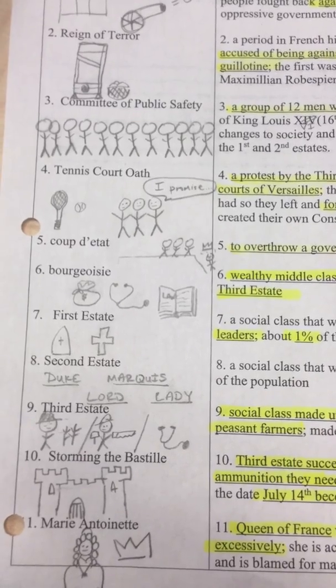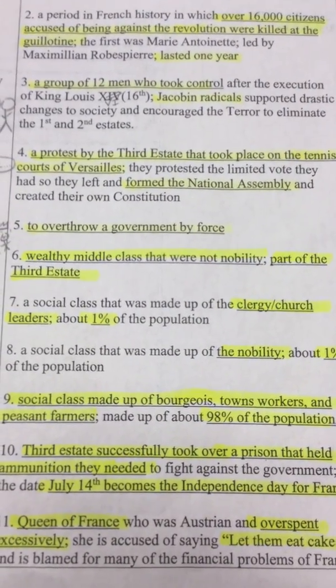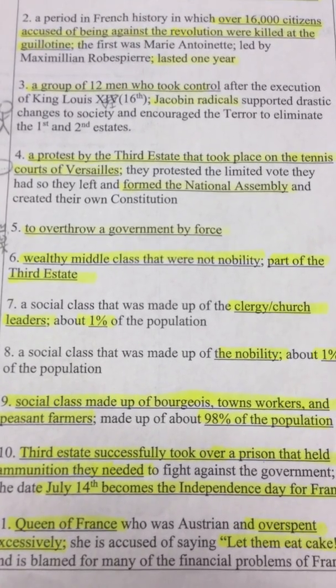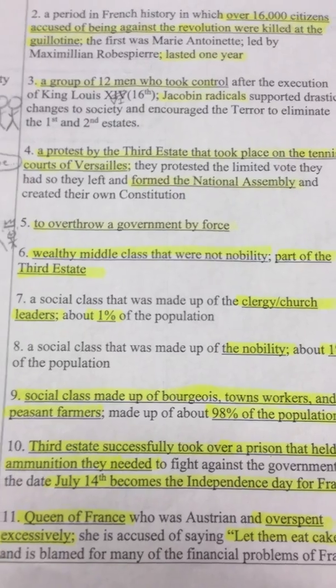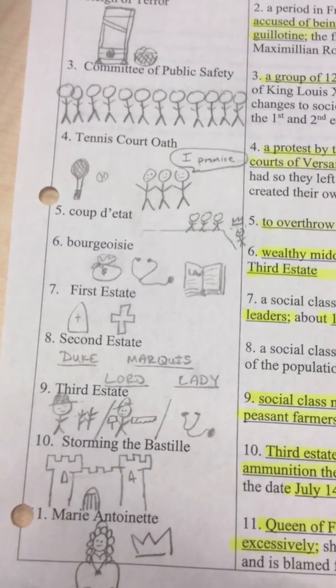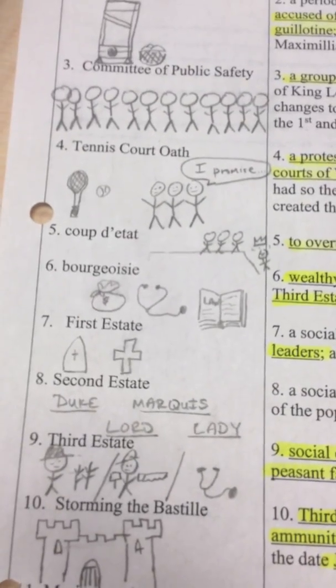The Tennis Court Oath was a protest by the Third Estate that took place on the tennis courts of Versailles. They protested the limited vote that they had, so they left and formed a national assembly and created their own constitution. A coup d'etat is when they overthrow a government by force. So you can see that I've drawn 3 people throwing the king over a cliff.